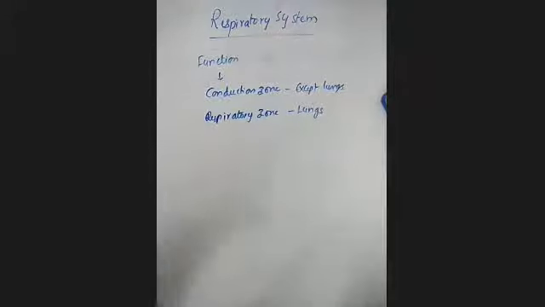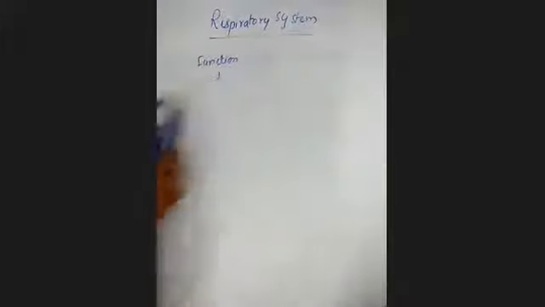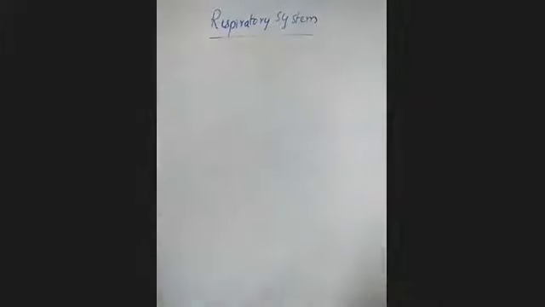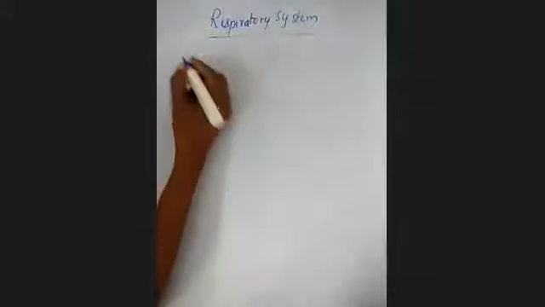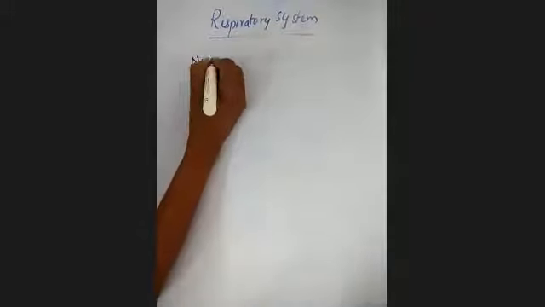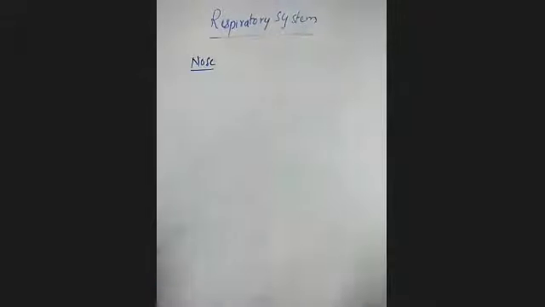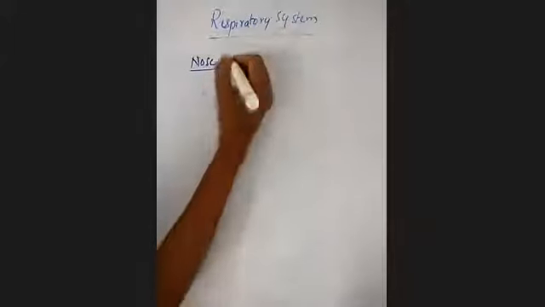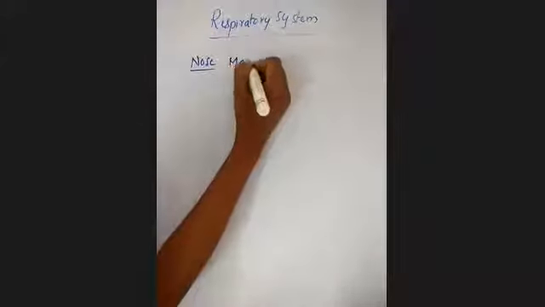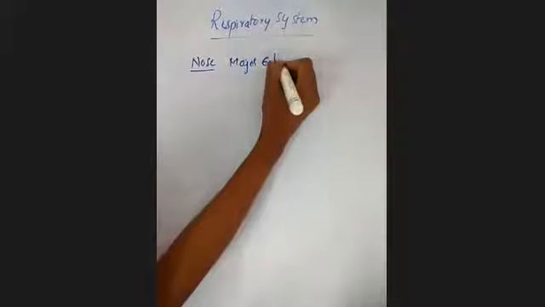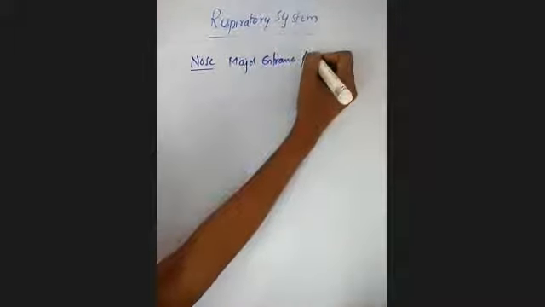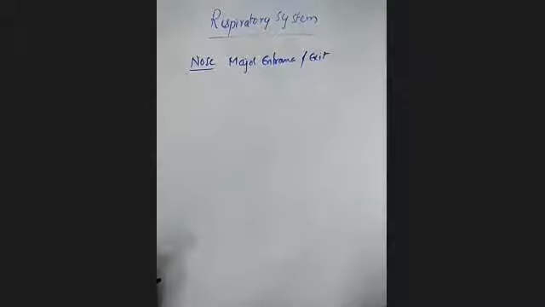One by one, we'll see about the different parts of the respiratory system. First is the nose. It is a major entrance and exit for the respiratory system, acting as the major entrance or exit for the respiratory gases.